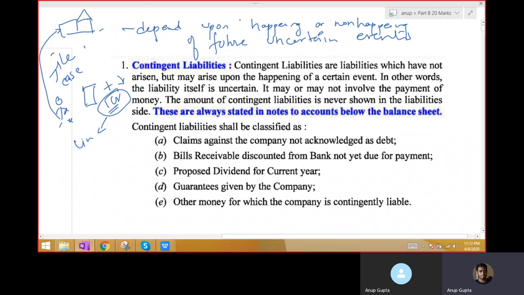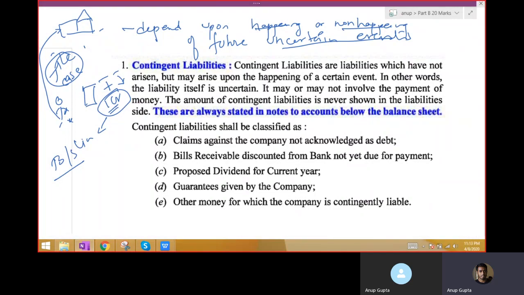A contingent liability depends upon the happening or non-happening of a future uncertain event. The case is the event, and winning or losing is uncertain. If he wins, the company has to pay. If he loses, the company doesn't have to pay anything. So this is not a liability that needs to be recorded. Rather, it is contingent, because it might not occur as well. Therefore, it is not recorded in the balance sheet. Rather, it is shown separately under the notes as contingent liability.